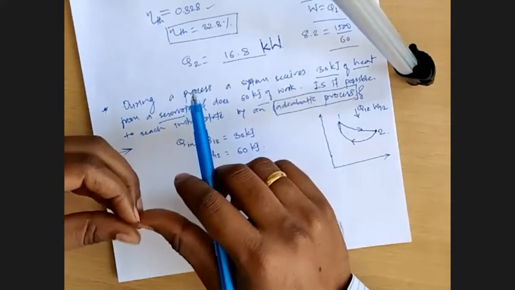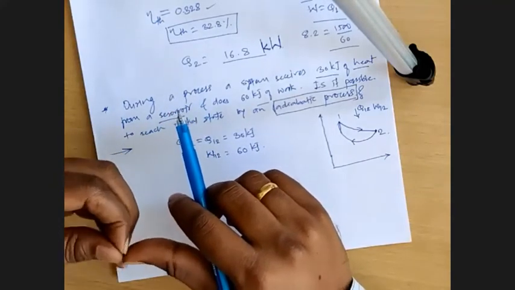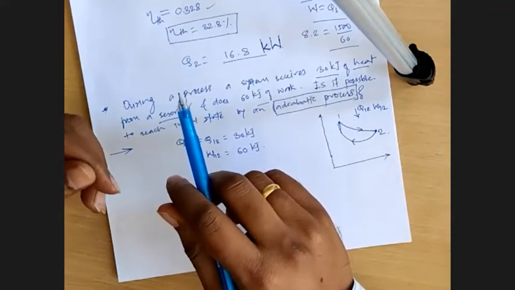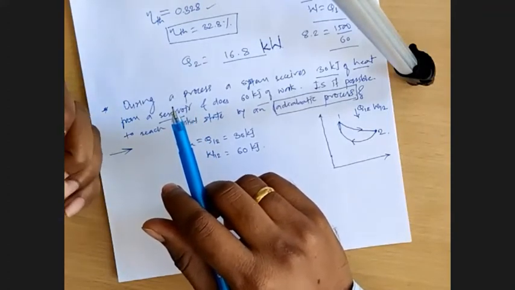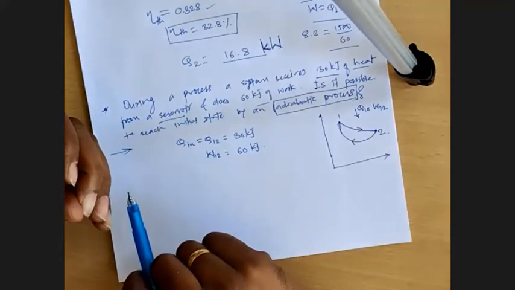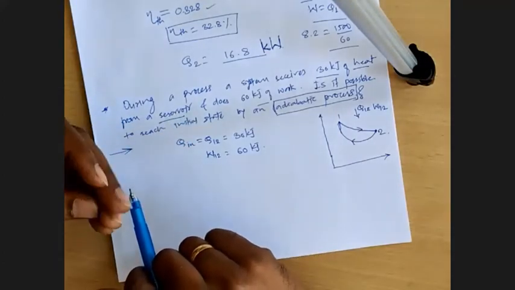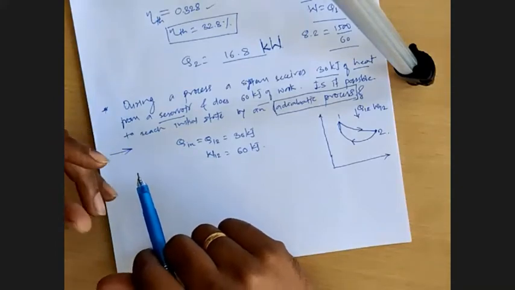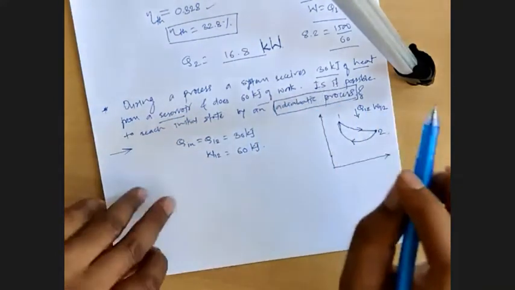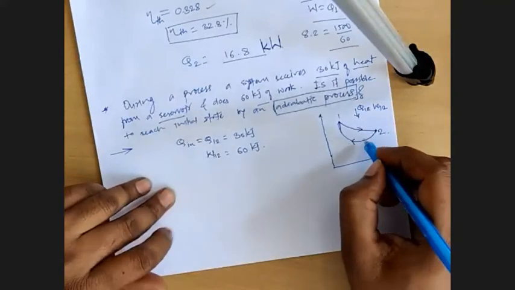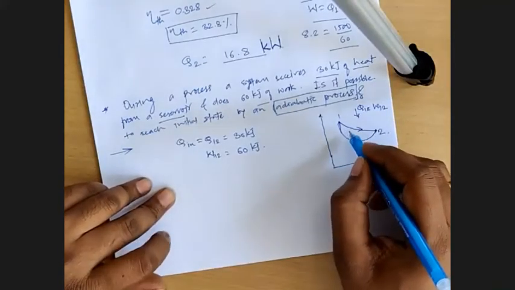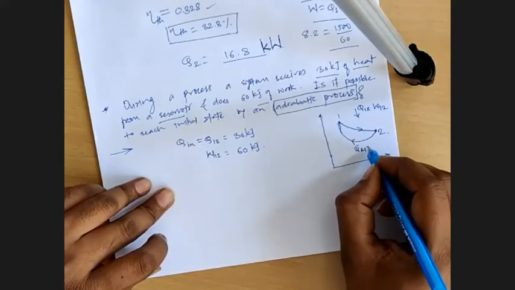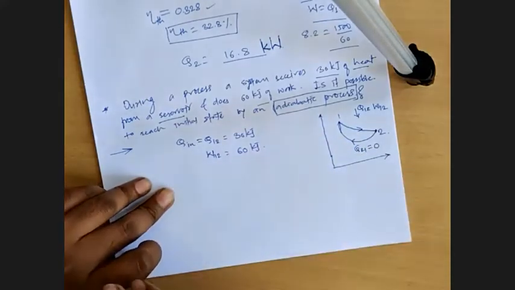What is adiabatic process? Anybody unmute and let me know. Sir, it is a process in which there is no transfer of heat or mass between the system and surrounding. Very good. So in case of process 2 to 1, that is when it returns back to the original state, this Q2-1 is equal to 0. That is input.